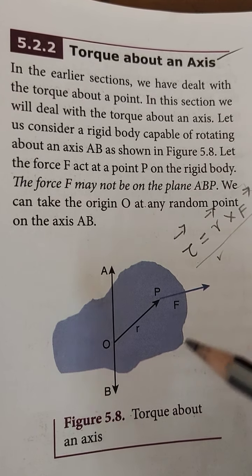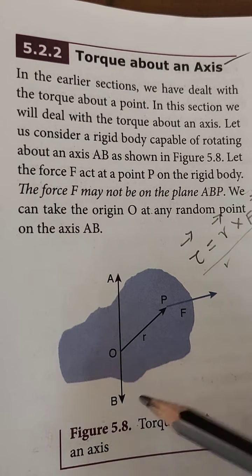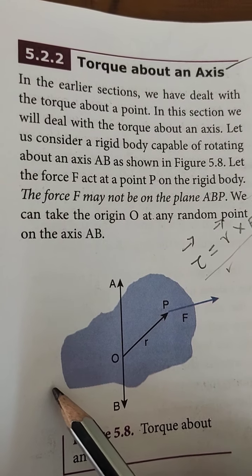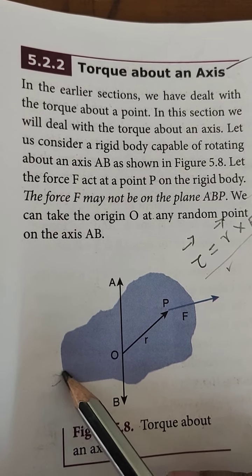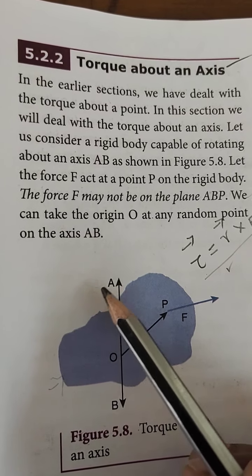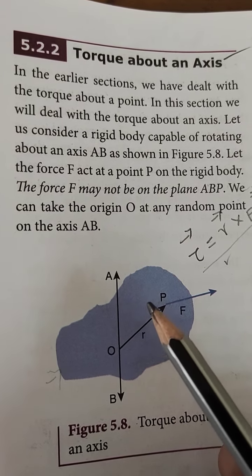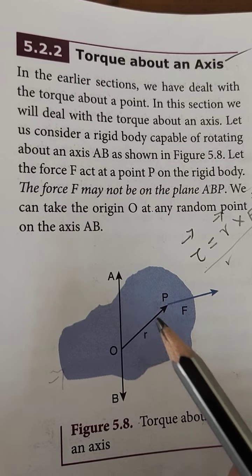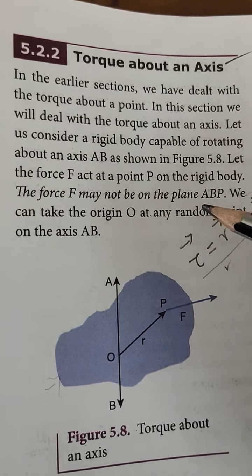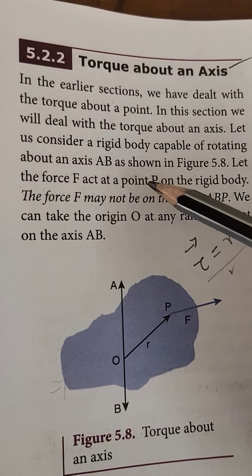Simply put, after a force is applied on a rigid body, the body does not change its definite shape. That is called a rigid body. So here we are taking a rigid body